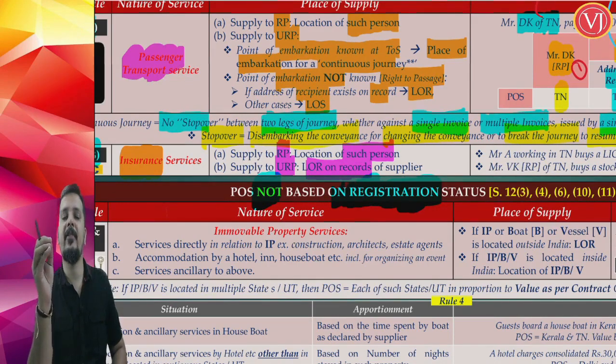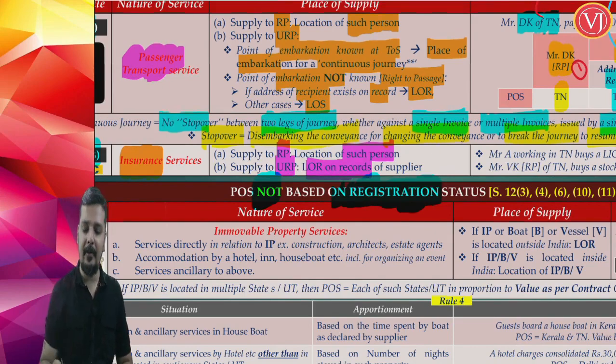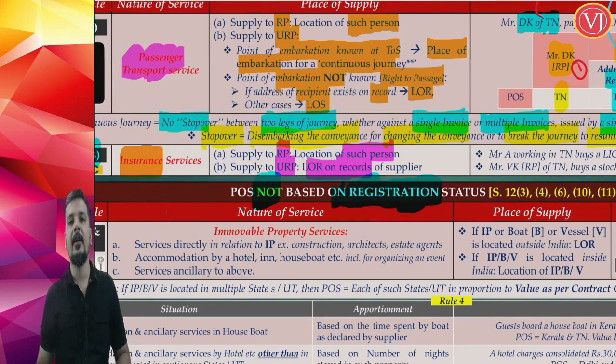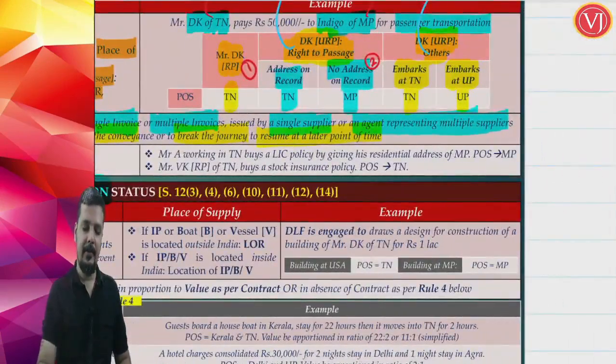If the recipient is registered, location of such registered recipient. If the recipient is not registered, location of recipient as per the records of the supplier. So the records of an insurance company will surely contain the address of the recipient. So there is no alternative. Now let us see the example.